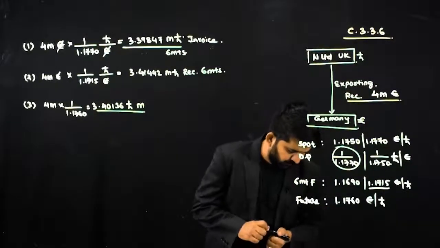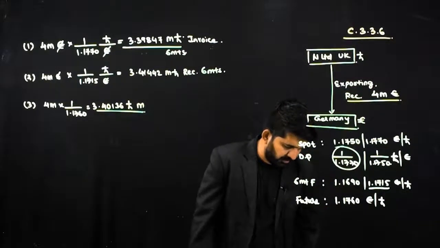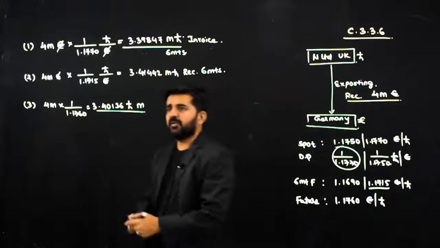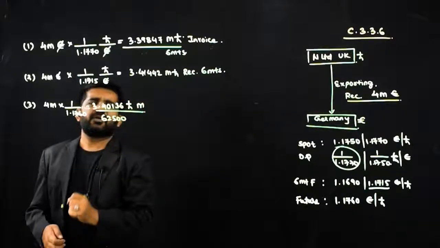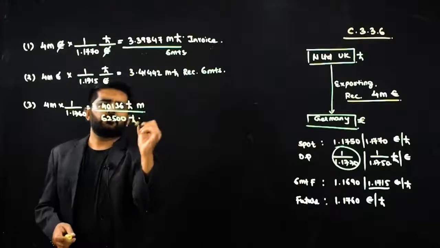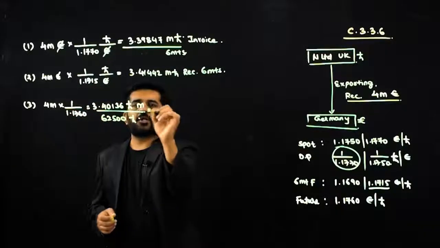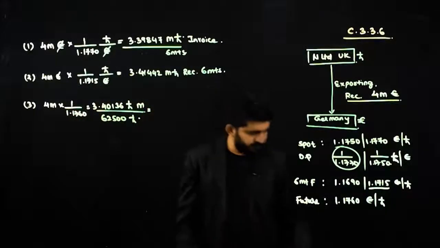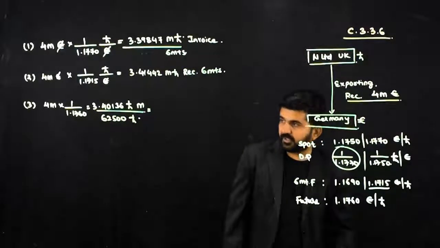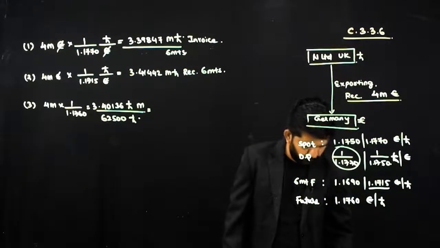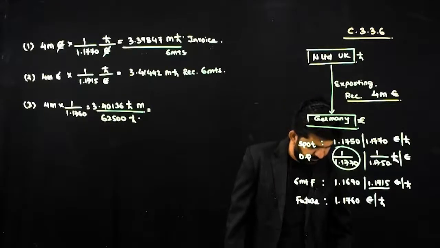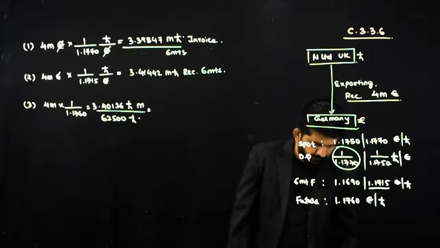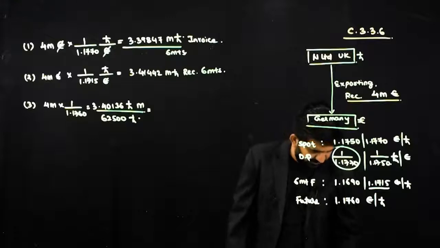What is the future contract size? Future contract size is pound 62,500. How many lots I need to sell? It is 3.40136 multiplied by million divided by 62,500.